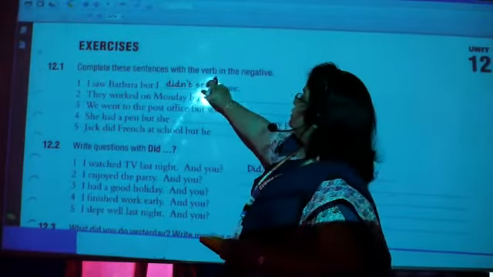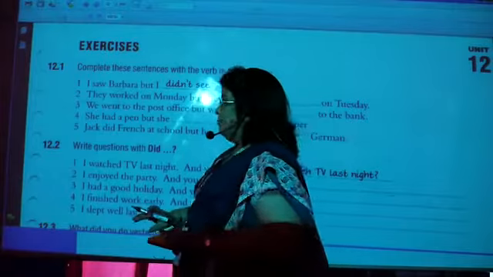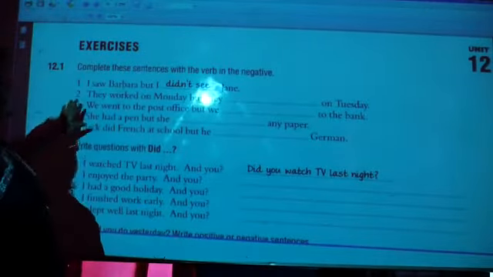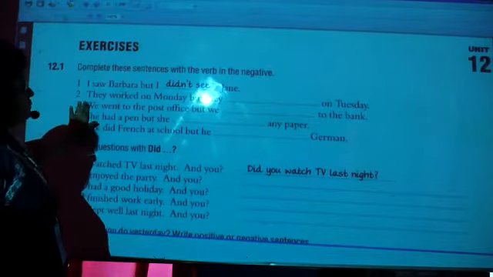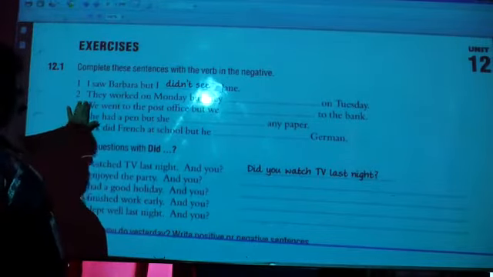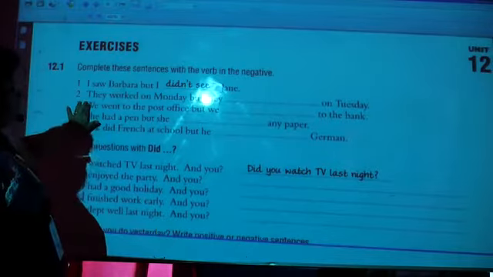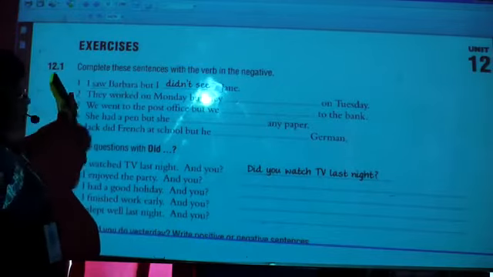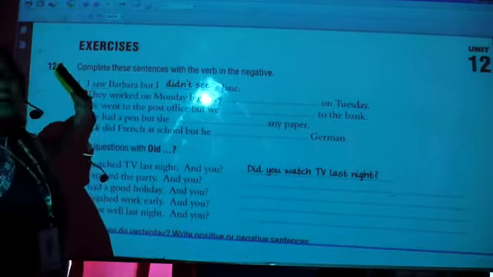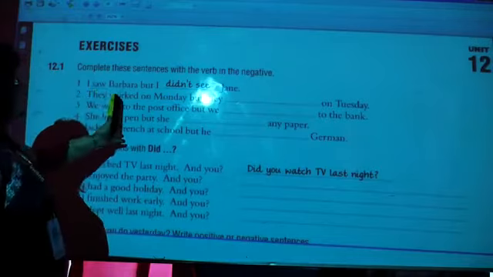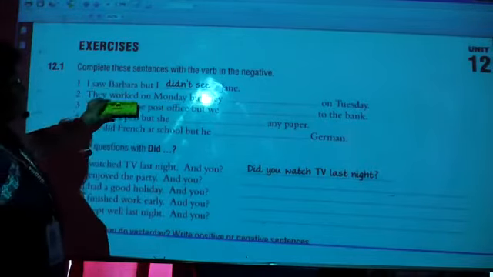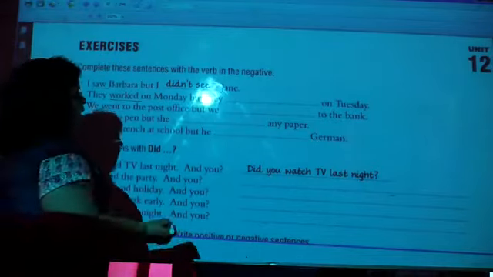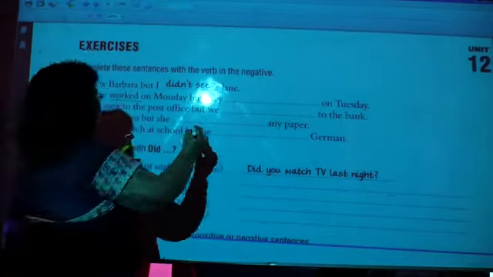Complete these sentences with a verb in the negative. Whatever verb is given to you, you have to put it in the negative sense, right? I saw Barbara, but I didn't see Jane. This is the verb they have used in the negative sense, right? They worked on Monday. So which is the verb here? Second form, worked. But we have to use the negative, didn't work.